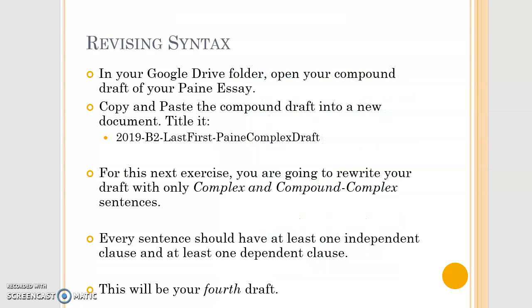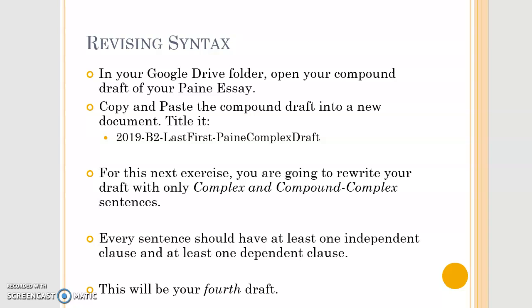Now, these directions are in Canvas, but I'll go over them with you as well. So you're going to open up a new draft in Google Drive. You're going to copy and paste your compound sentence draft into the new Google Drive document.